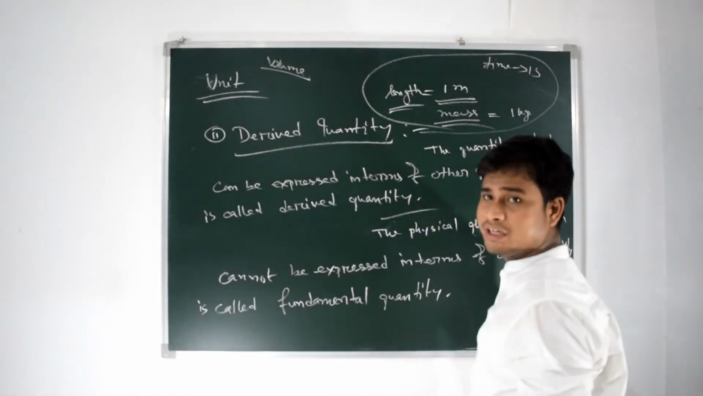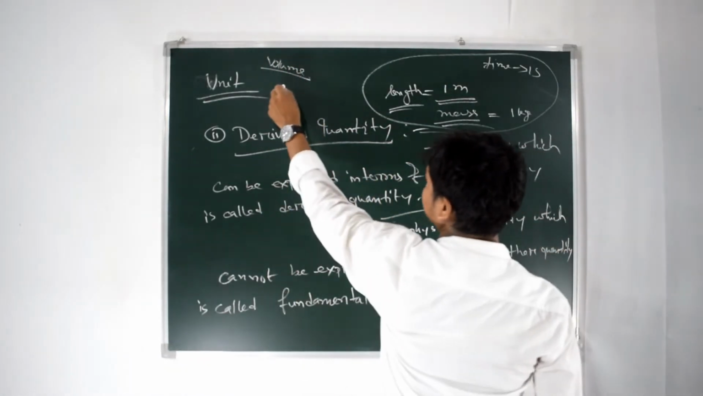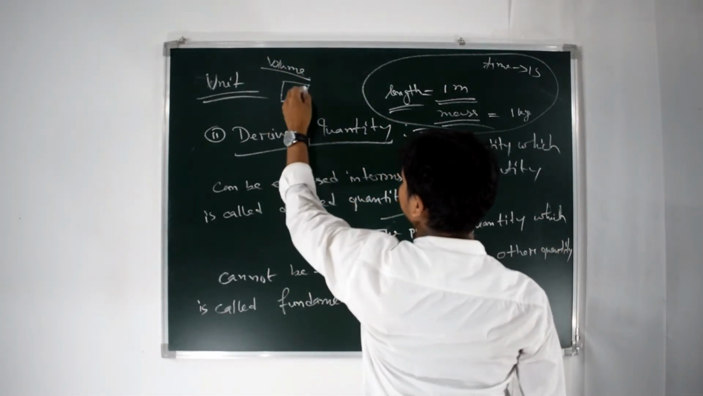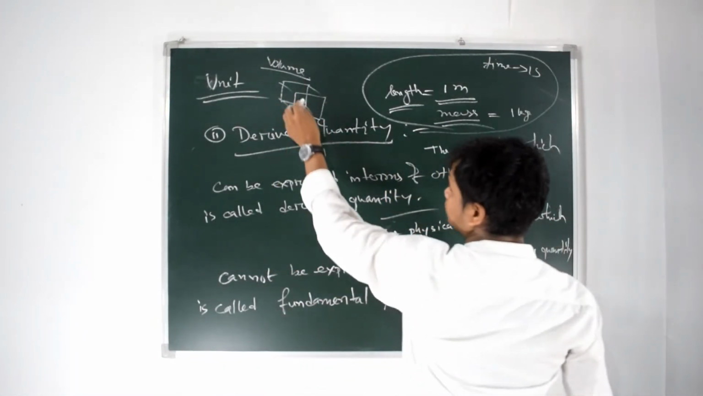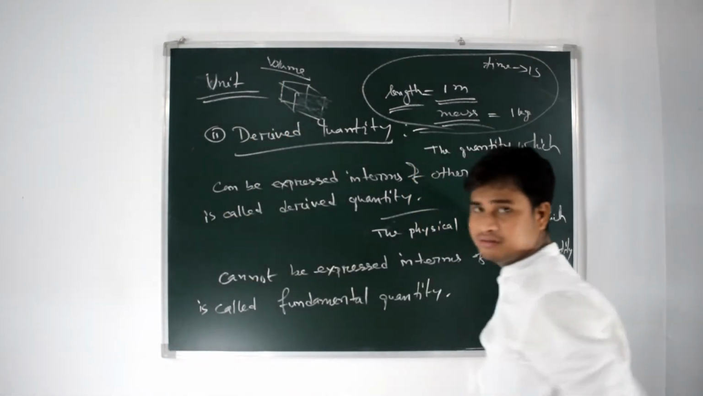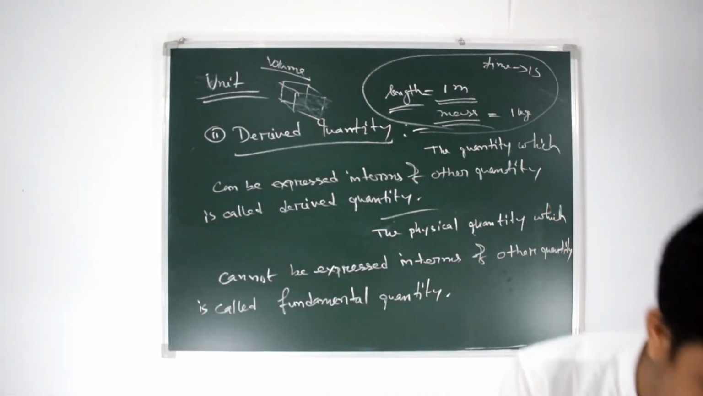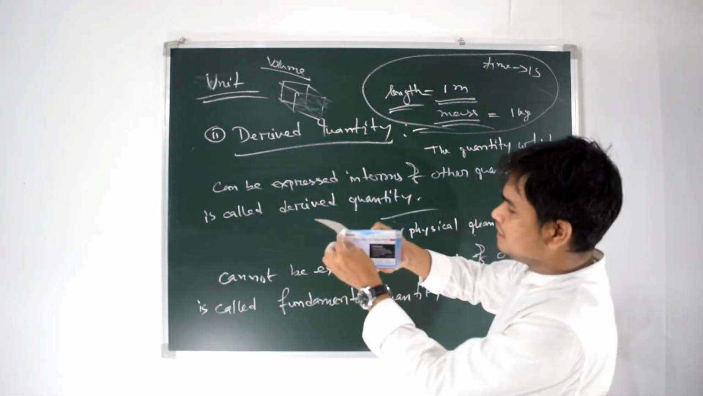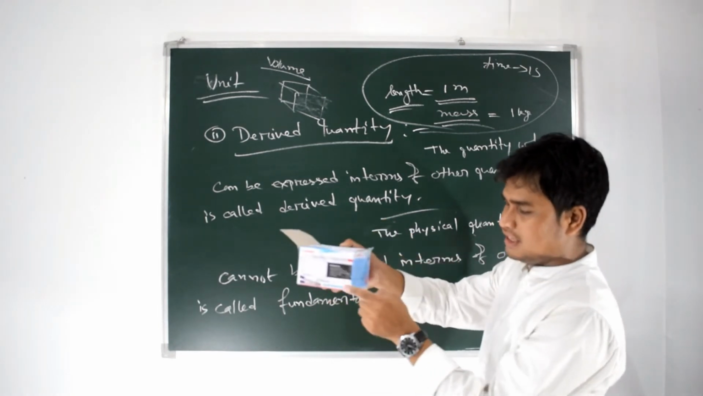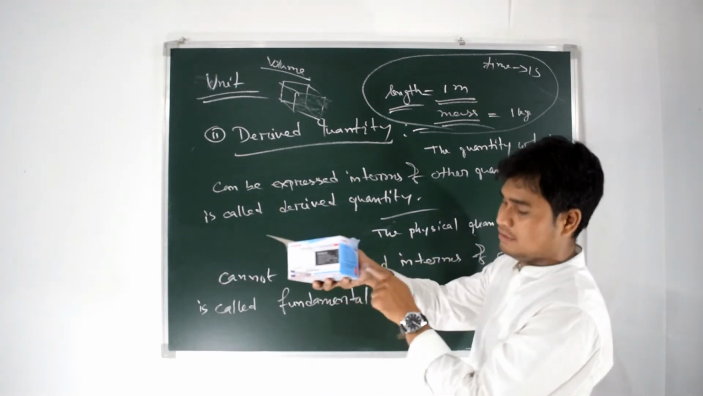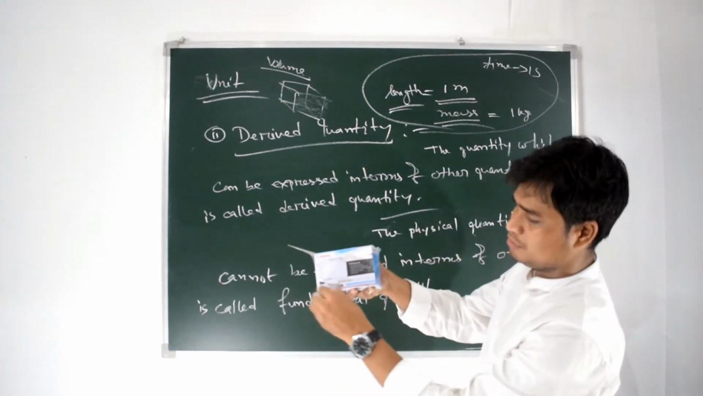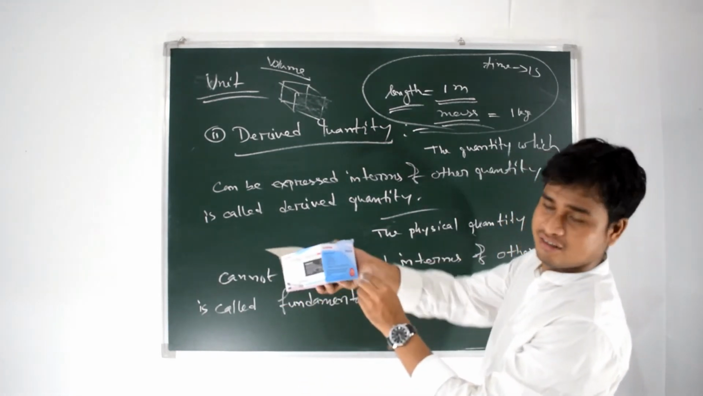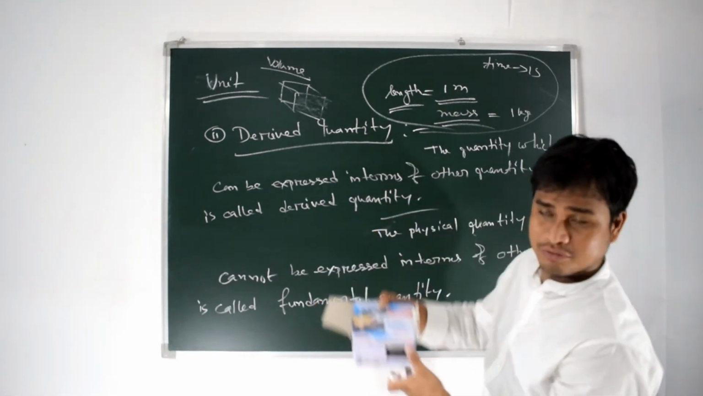Now, if I ask you the question, what is the volume of an object? Let us consider a cube. So what do we need? We need area and height. This is length into breadth, which is area, and this is height. If you place like this, this is volume of the object.